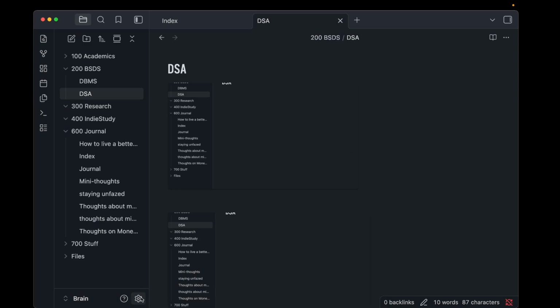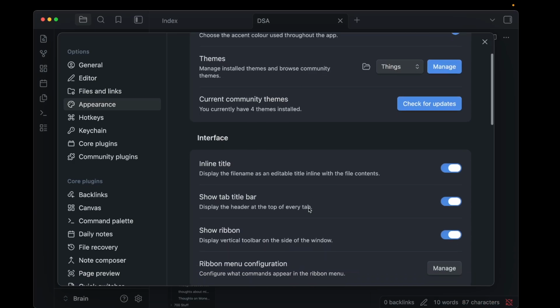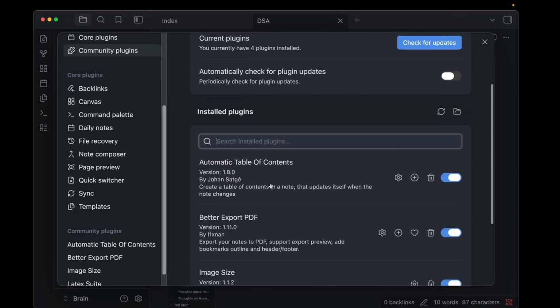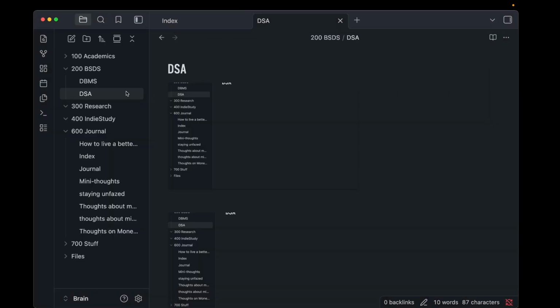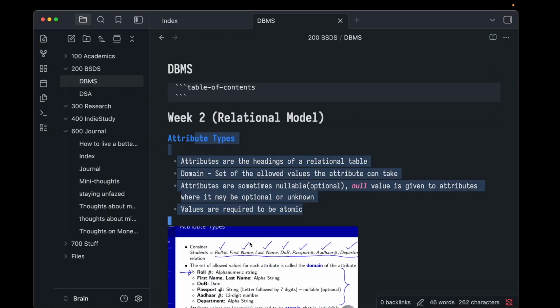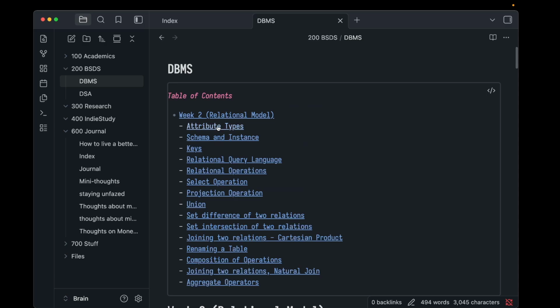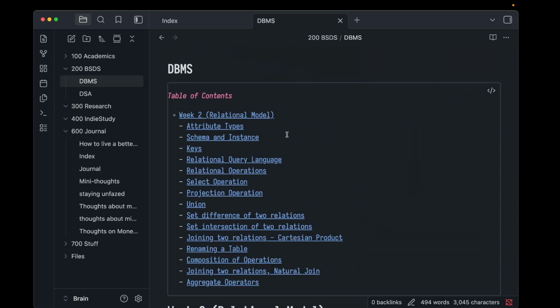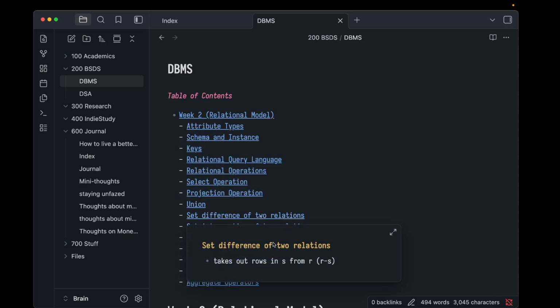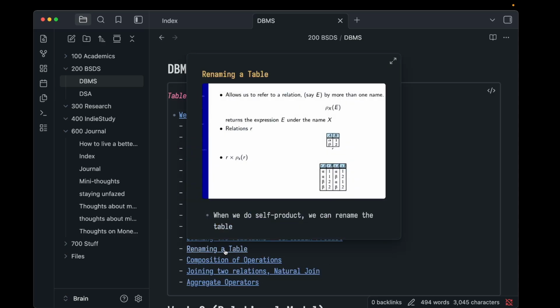Yeah, and then okay, let me show you this plugin, automatic table of contents. This plugin is pretty cool. I was writing this, but I found that I got lost, like I had to scroll up. If I am studying for an exam, suppose I know all this and I just need to go to set difference or something, or just quickly see what these are, right? So I think this is really cool.